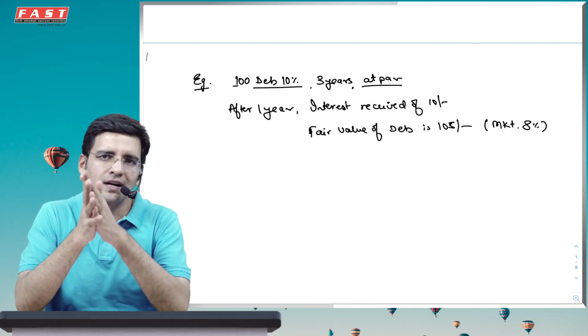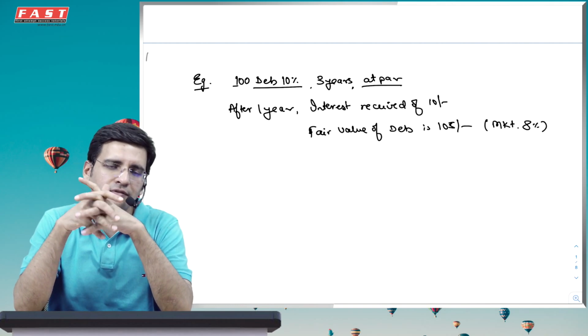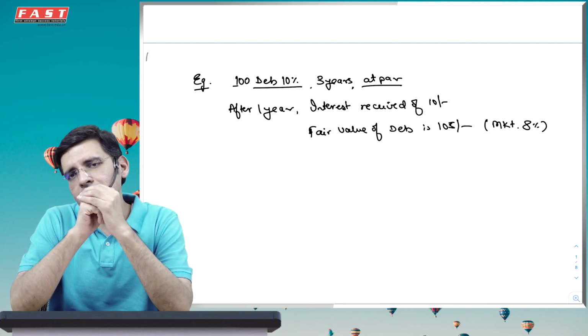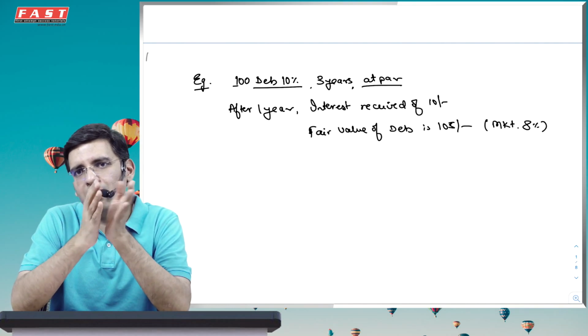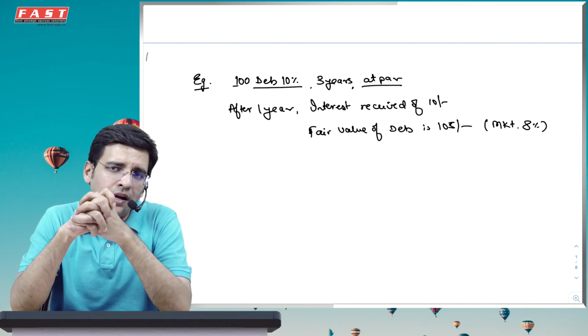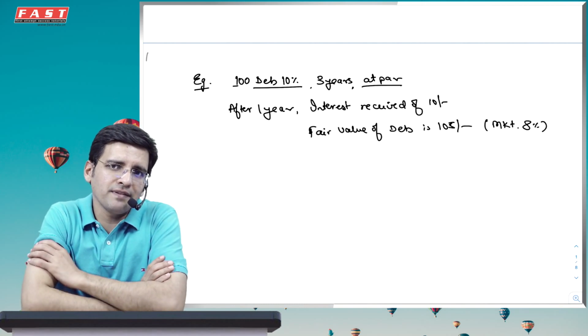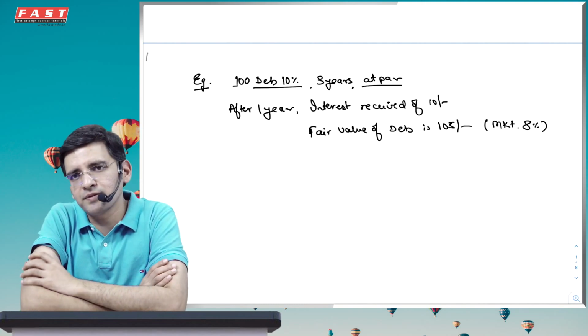I am sure you know reclassifiable means that later on you will get a profit when you sell it. The 5 rupees of profit which you had recognized in OCI initially, you will transfer it back to your PRL. And if I say that is non-reclassifiable, so when I sell it, I simply transfer the OCI balance to reserve.